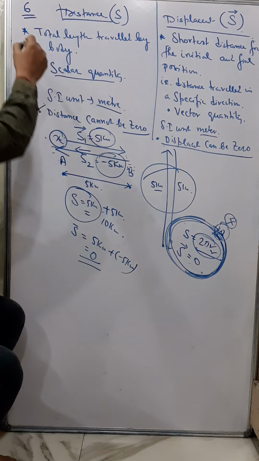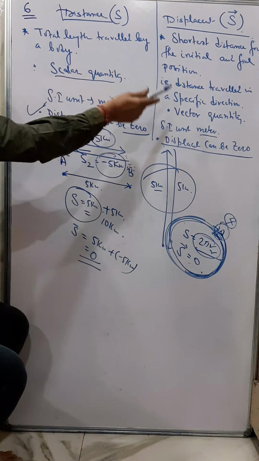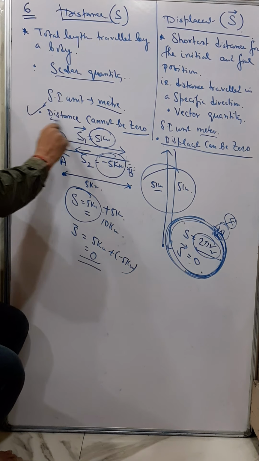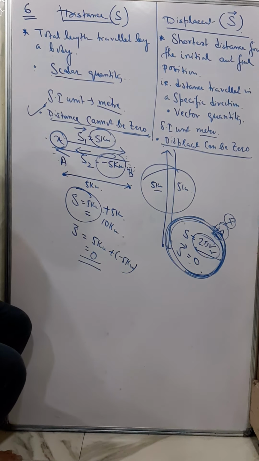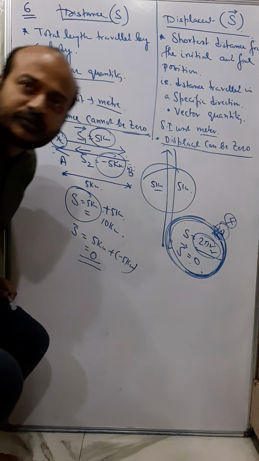So these are the three main differences: the definition, the scalar and vector quantity, and distance cannot be zero, displacement can be zero. So you can go through the book. There are also some other differences given. You can understand from them. Okay.